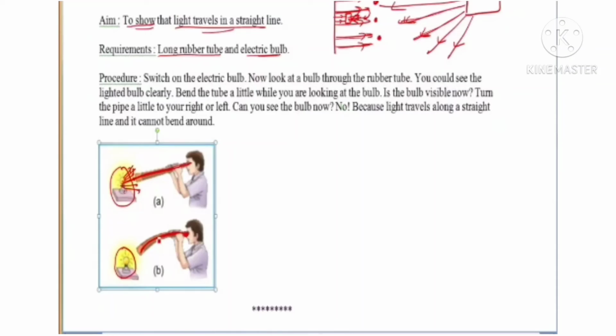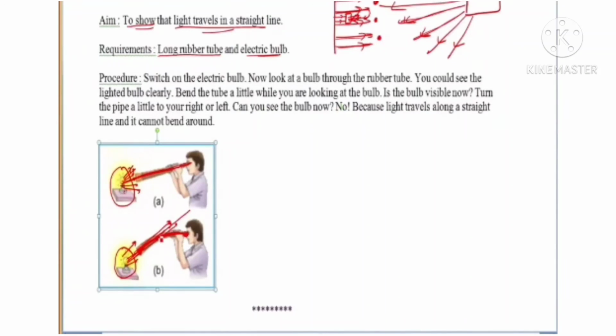Of course, you already know the reason. The light rays coming from the bulb always travel in a straight line. The rubber pipe is flexible. We can bend it, but we cannot bend light rays. Because light rays travel in a straight line, they are not able to bend at this particular junction.